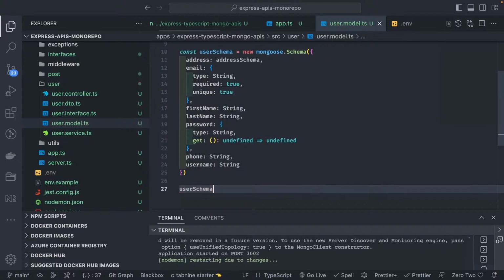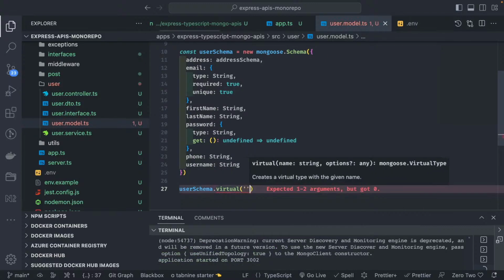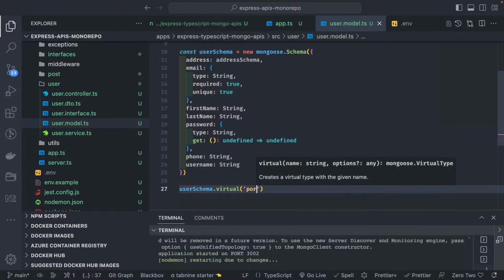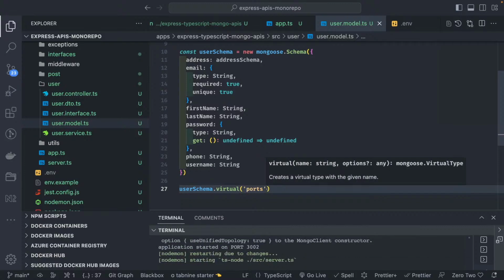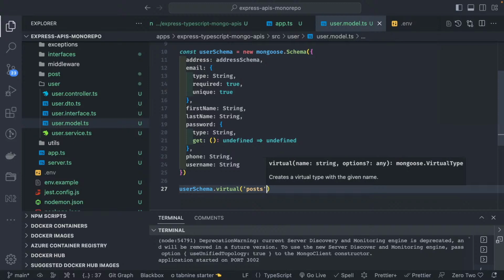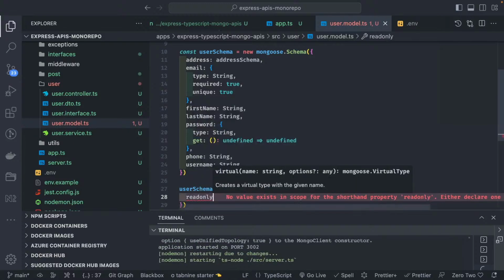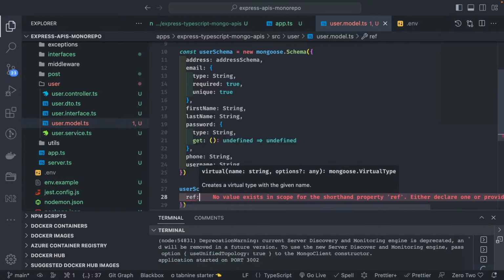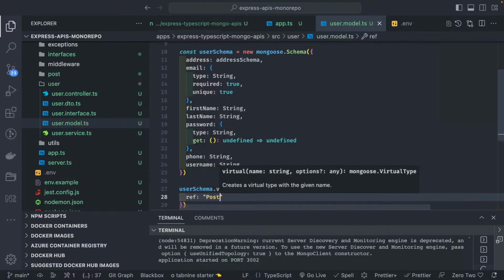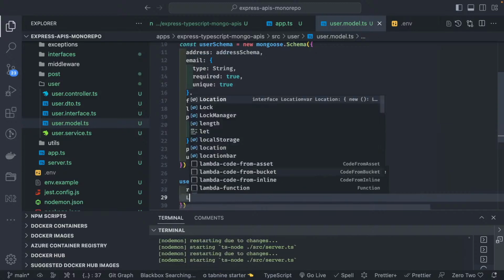You already have userSchema.virtuals. This is provided by the typings, and here I'm going to associate virtuals with, so there is a posts. We are going to define the relationship. So what is the reference field? Inside that we have a reference field which is going to be with the post, and local field.